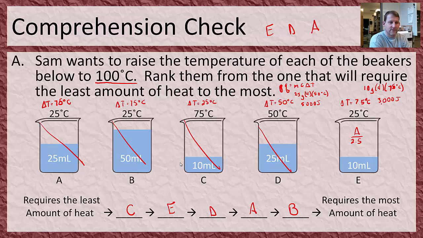Awesome. So in this case, there were no ties. Now, you could have just done these calculations for every single one of them and then put them in order from requiring the least energy, least heat, to the most heat. That's the other option of doing it. All right, awesome.